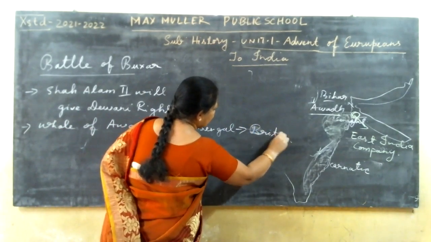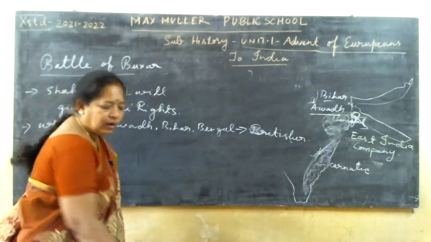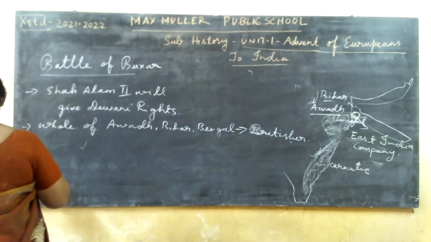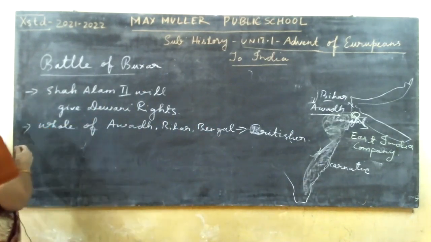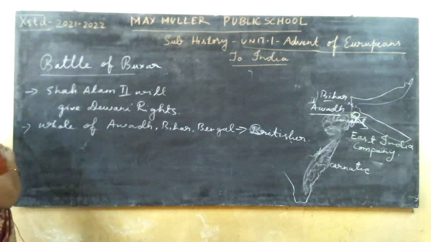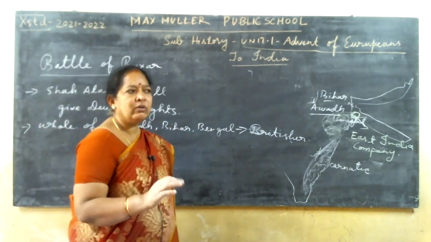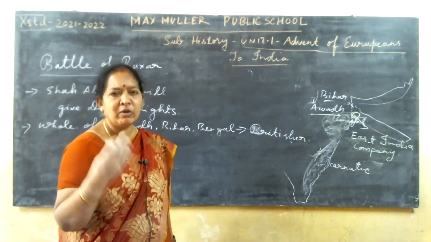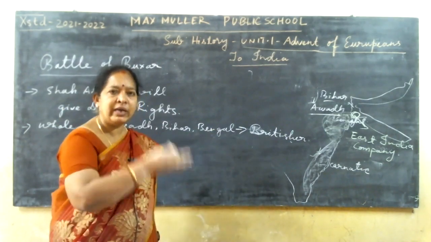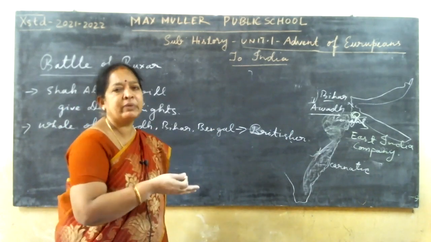The last one is that with the death of Mir Jafar, the company will give pension to the administration of his son. Okay, Mir Jafar was the first Nawab placed by the English people.